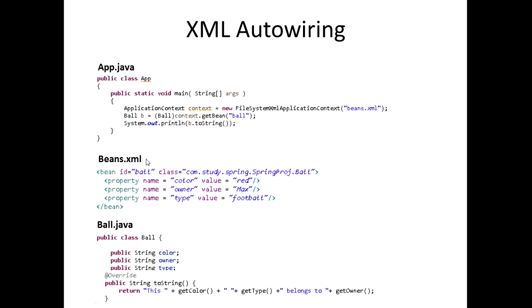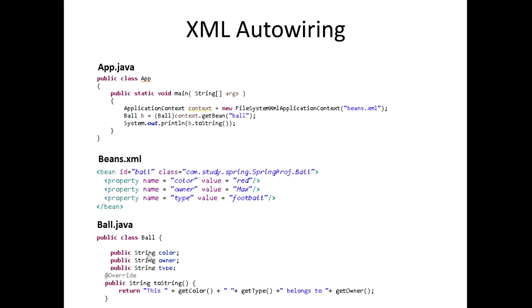Alright, so this right here is how we're going to actually do our auto wiring in XML. So in our beans.xml file, we have this element that is called bean, and in this bean we're going to pass in 2 attributes, which is the ID as well as the class. The ID is going to be set equal to ball, and this ID simply just identifies this particular bean in this beans.xml file. Then we have the class, which is going to be set equal to the fully qualified name of the class that we're creating a bean for. And since we have the ball class down here, we're just creating the bean for that particular class.